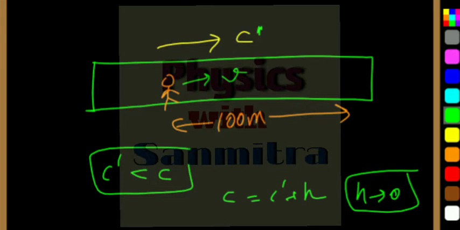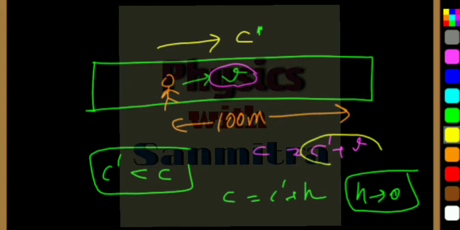Why will we see that later? Because it would have infinite mass, I'll tell why. What we can say from here is that if this velocity v is sufficiently large, then c dash plus v, that is the speed of the man with respect to the ground, can go greater than c.